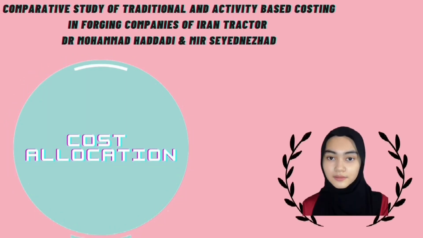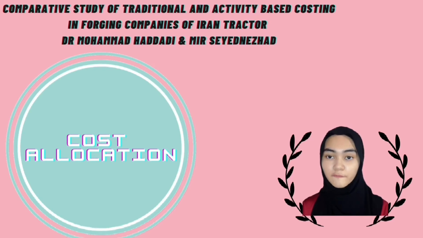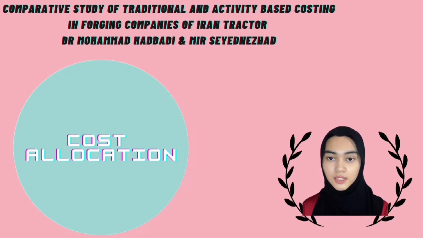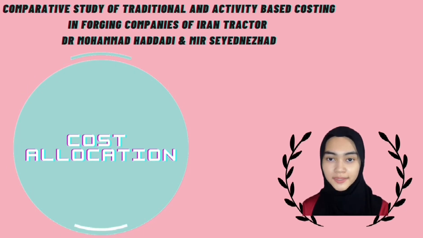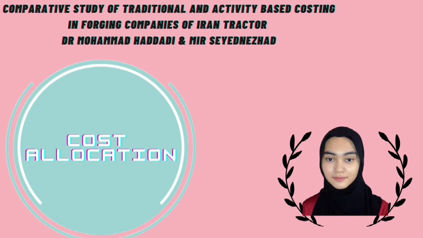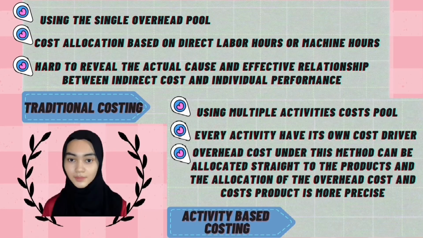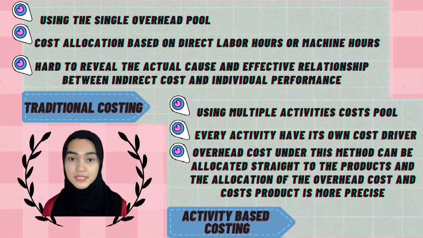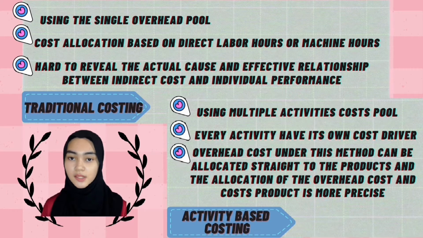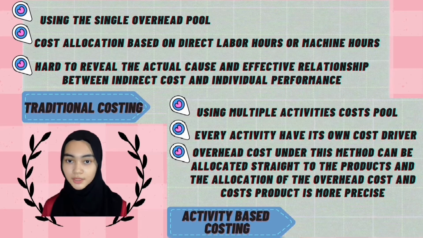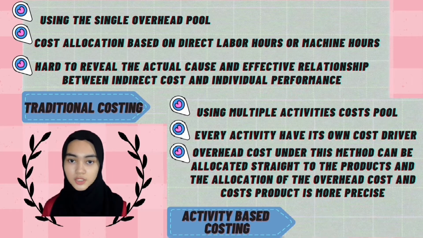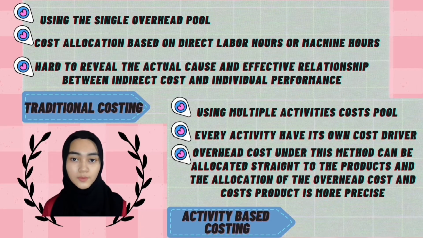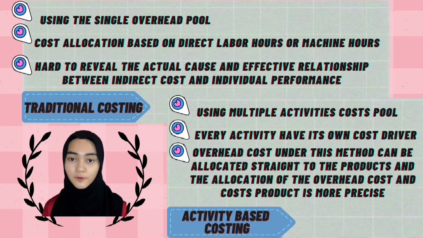Cost allocation. Article comparative study of traditional and activity-based costing involving companies of Iran Tractor from Dr. Muhammad Haddadi and Mir Syed Nezhat. Traditional costing only uses a single overhead pool which leads to a certain amount of estimation in allocation. The cost allocation is based on direct labor hours or machine hours. So it is hard to reveal the actual cost and effective relationship between indirect cost and individual performance.